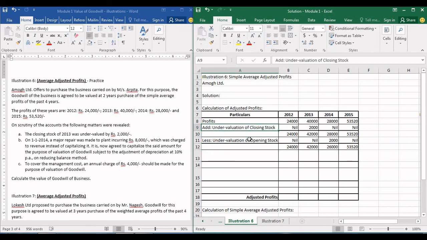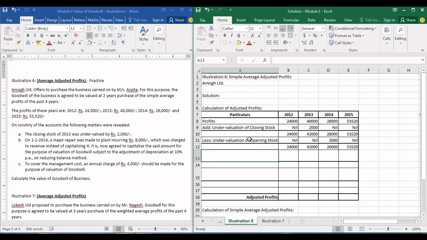Just remember that either it is overvaluation or undervaluation of opening stock or closing stock, there will be two entries. One for the opening stock or closing stock of that year, and the other one will be opening stock or closing stock of the next year or the previous year, depending on what they have given. In this case, they have given undervaluation of closing stock, so next year's opening stock has been affected. If they would have given undervaluation of opening stock of 2013, then closing stock of 2012 would have been affected. Sorry. Let's move on to the next point.